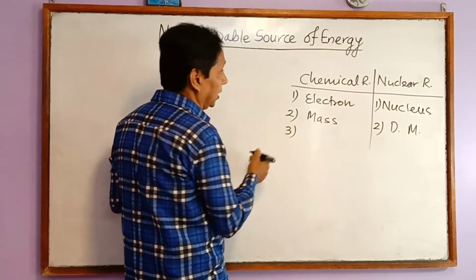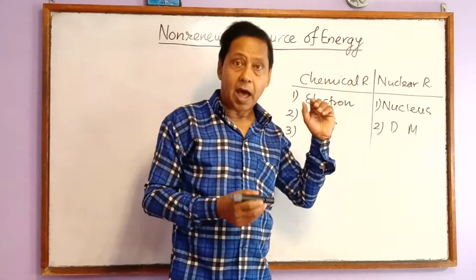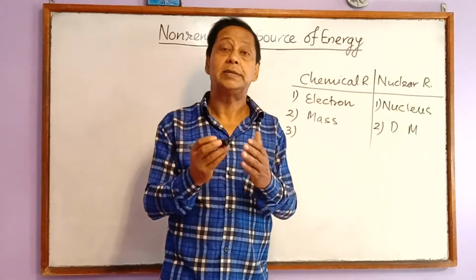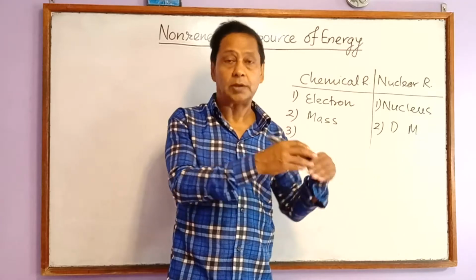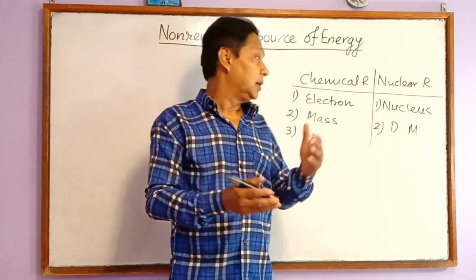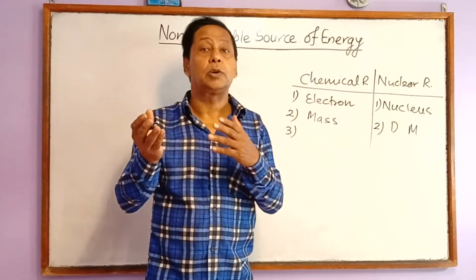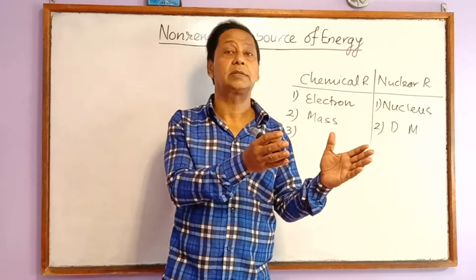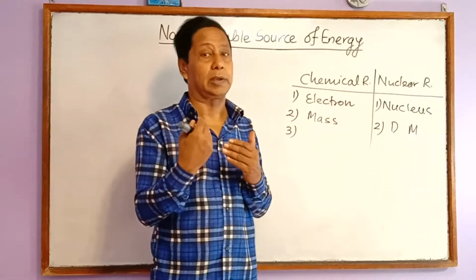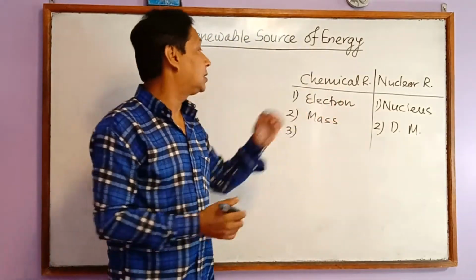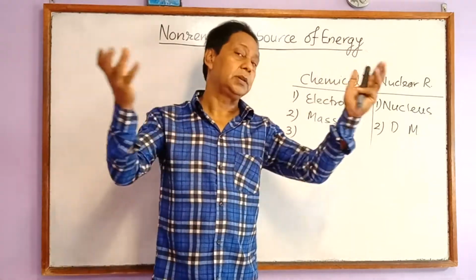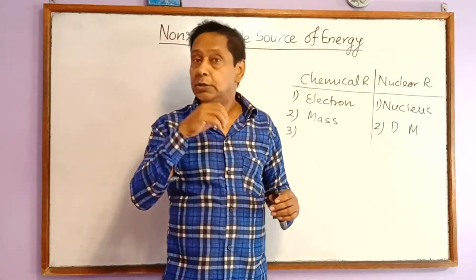Look at the third one. In a chemical reaction, either a certain amount of energy is used for the chemical reaction, or a certain amount of energy is produced by it. Either energy is used for the reaction or energy is produced from it. But in a nuclear reaction, a tremendous amount of energy is always produced.